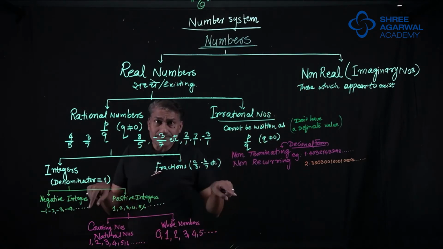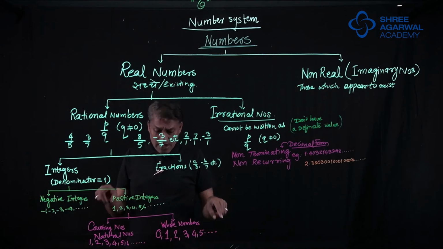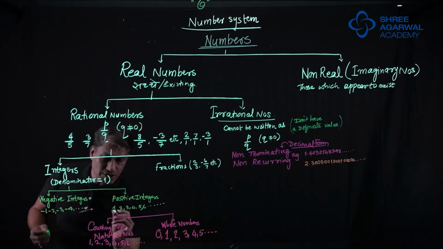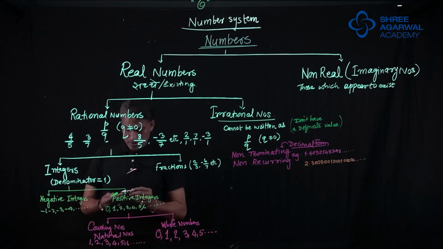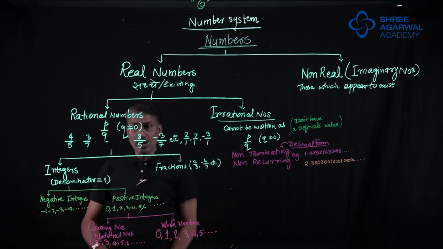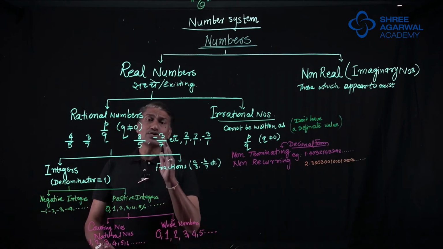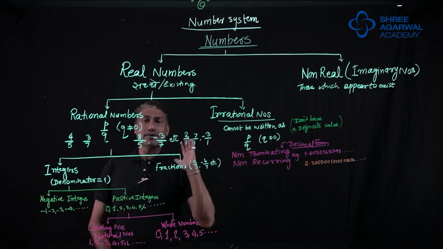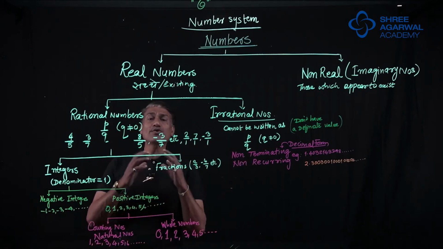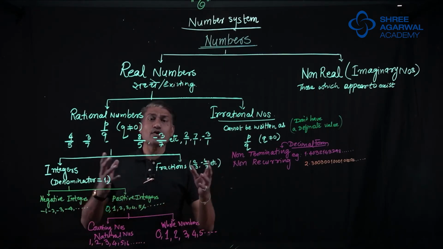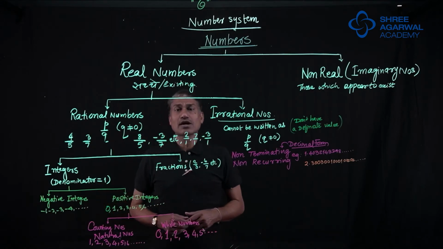Now in these positive integers, I should add 0 here. So now we have counting numbers which start from 1, 0 is not included, and 1, 2, 3, 4, 5, 6 up to infinity, they are counting numbers. When we are counting, we are not going to count 0. Like suppose I say, okay, come on, count the number of students in your class.